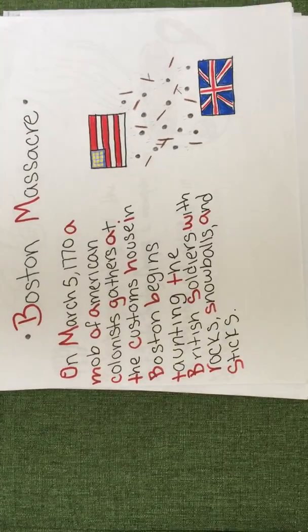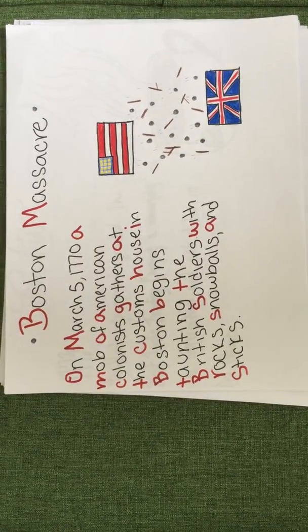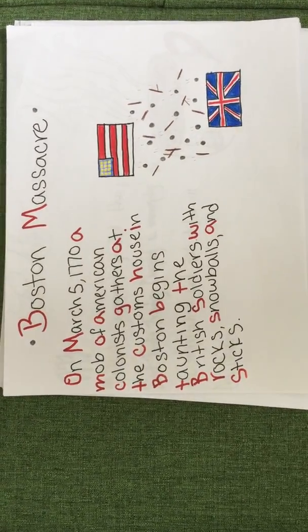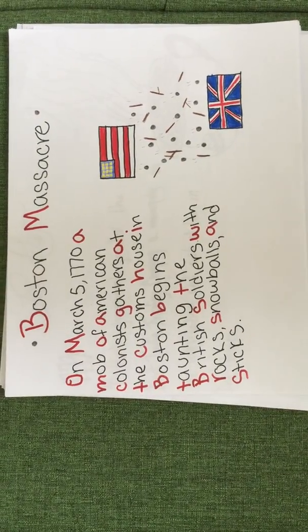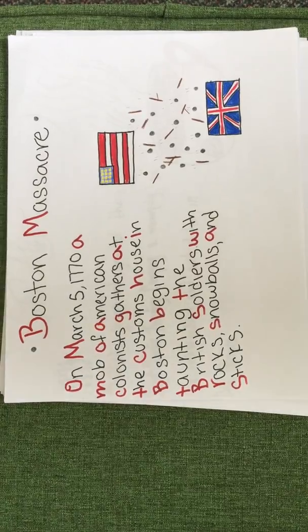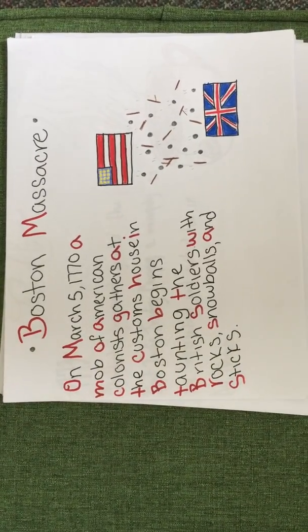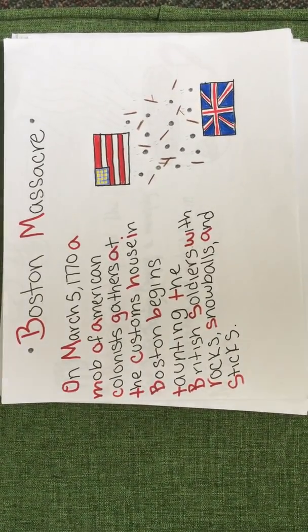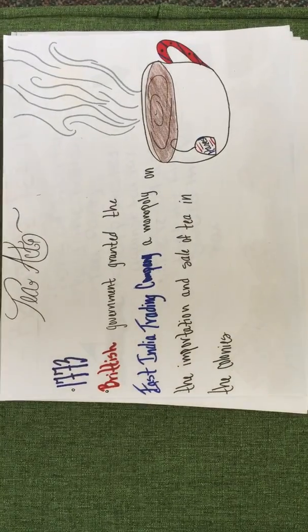The Boston Massacre. On March 5, 1770, a mob of American colonists gathers at the Customs House in Boston and begins taunting the British soldiers with rocks, snowballs, and sticks. It was a bloody mess.